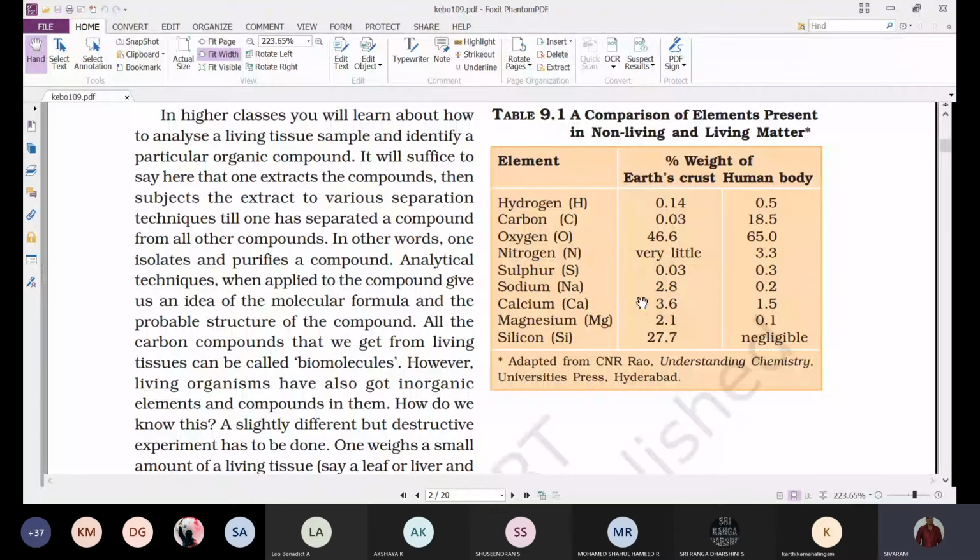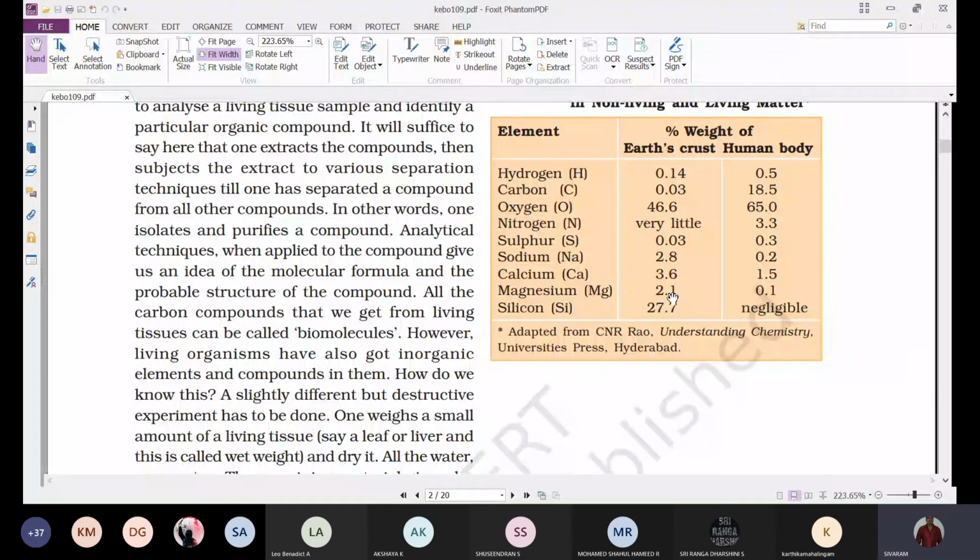Like that, sulfur is 0.03 in the earth's crust, but in the human body it is 0.3. Sodium is 2.8, but in the human it is 0.2. Calcium is 3.6, but the human body has 1.5. Magnesium in the earth's crust is 2.1, and in the human body it is 0.1. Silicon in the earth's crust is 27.7, but in the human body it is negligible, only a very minute quantity.